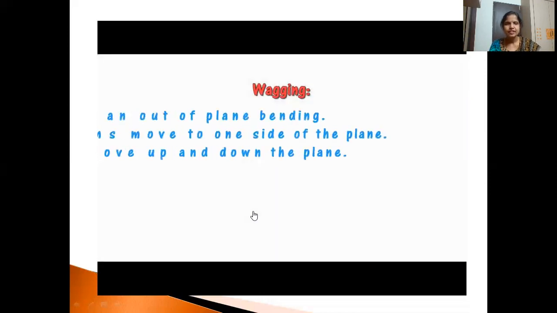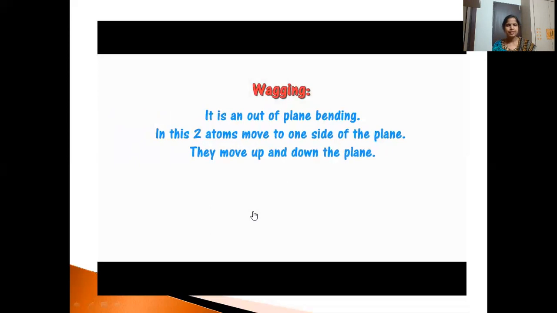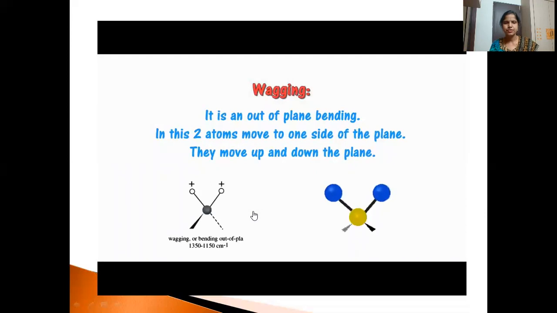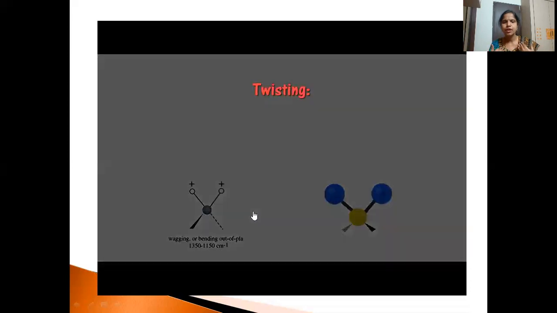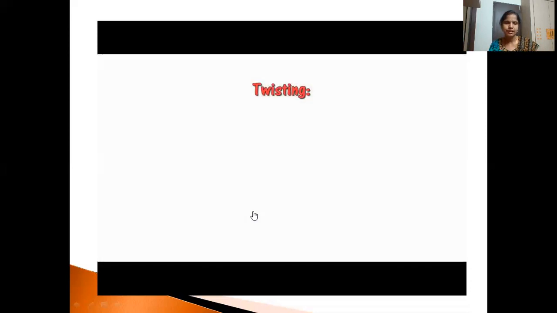Then wagging. Wagging is out-of-plane bending. So in this, two atoms move to one side of the plane. They move up and down. That means plus means both the atoms are moving towards the observer. So it is observed at 1350 to 1150 centimeter inverse. You can see both the atoms moving towards means plus. If they are moving away, we represent it as minus. So this is out of plane. It is coming out of the plane, going back of the plane like that.